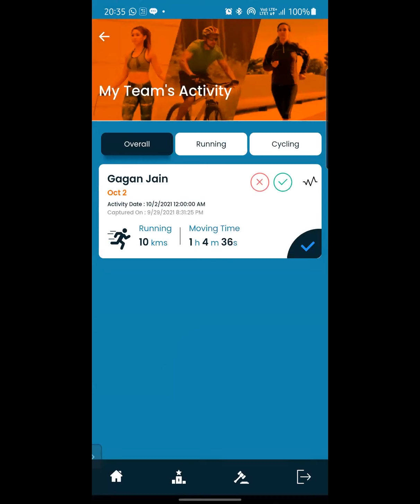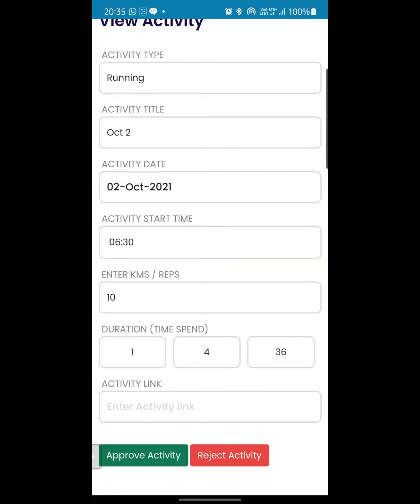Now, again, if you see here, when Shafiq had logged in, he was seeing only an orange alarm clock there. But now it is showing one tick, which shows that this activity has been approved by the captain. If I click on this, I can see this entire activity. I can check the activity link. If a screenshot was uploaded, the screenshot would appear as a photo on this activity alone. So captain can see it here.